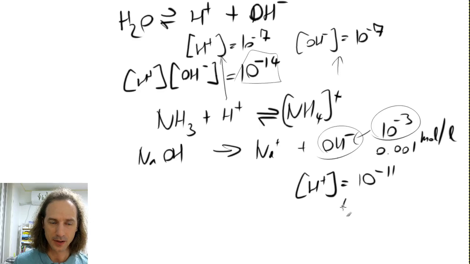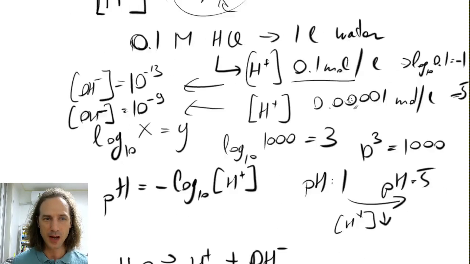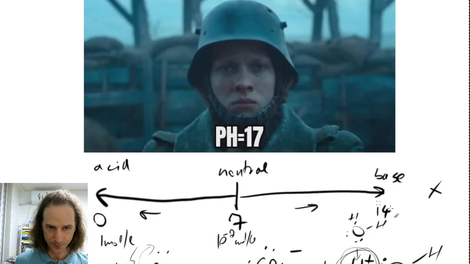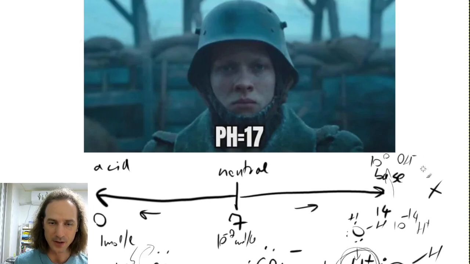So that means a pH of 11. So this is how we got the basic pH above 7. Here 10 to the minus 14 is the hydrogen ion concentration, and that means that we have in turn 10 to the 0, so 1 mole per liter OH minus concentration.